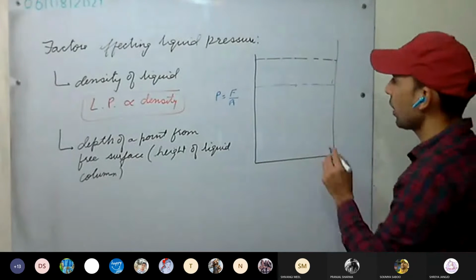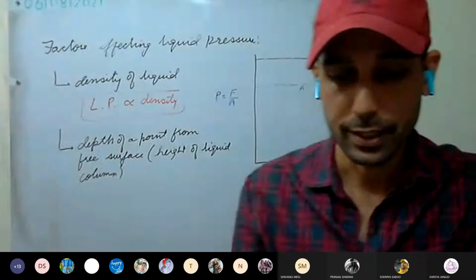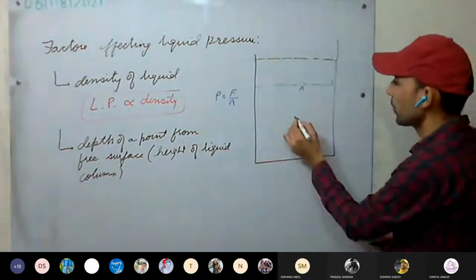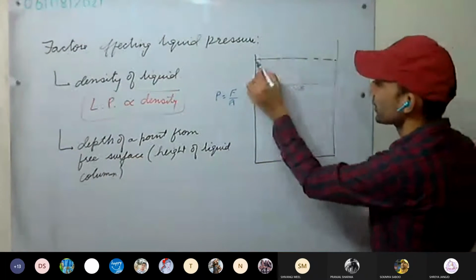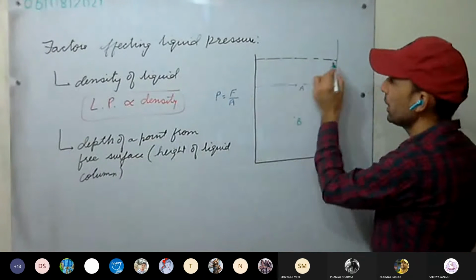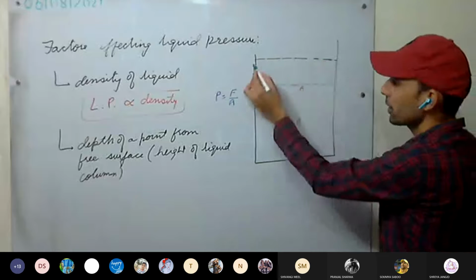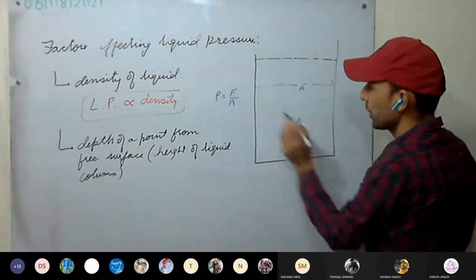Understood? Now consider this point A. One more point we are taking, point B. For point A, what will be the thrust? It will be equal to the weight of this much liquid, divided by this area, which gives us the pressure.